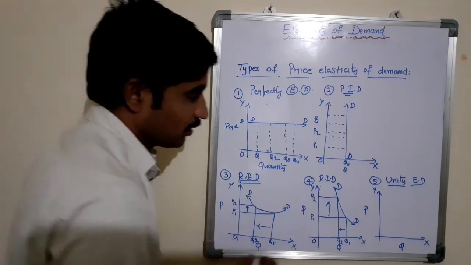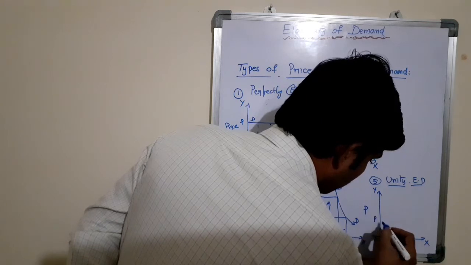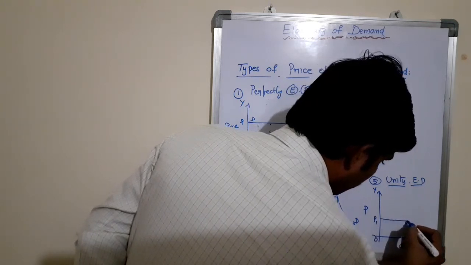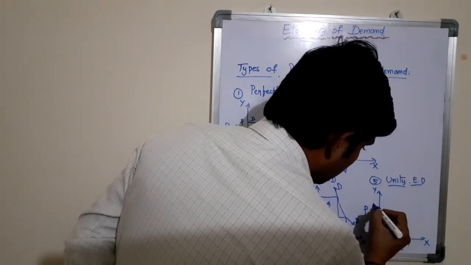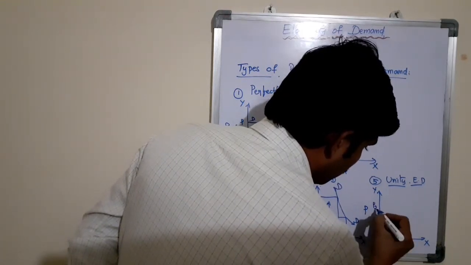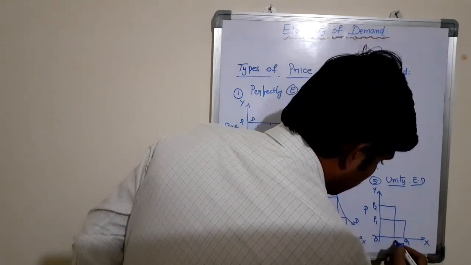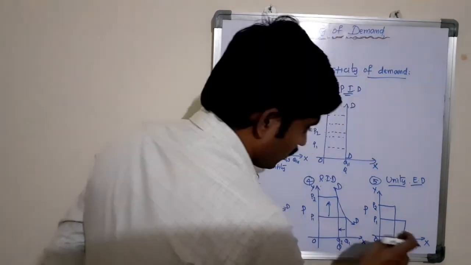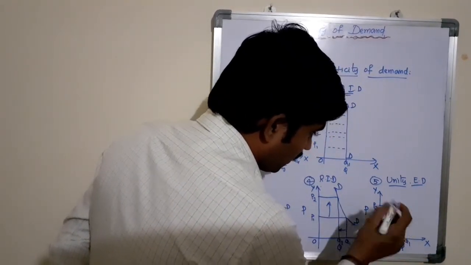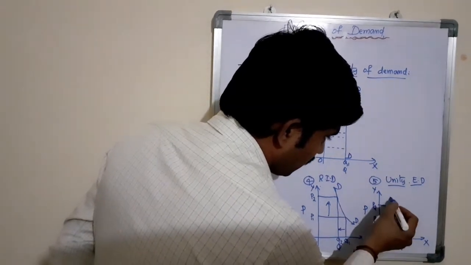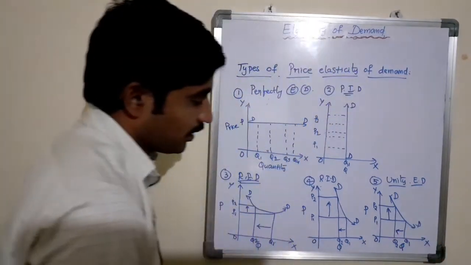Here the price of the product is at OP1 where the quantity demand of the product is at OQ1. If the price increases from OP1 to OP2, then the quantity demand of the product decreases from OQ1 to OQ2. Here an increase in the price of the product decreases the quantity demand of the product. Here DD is a demand curve.